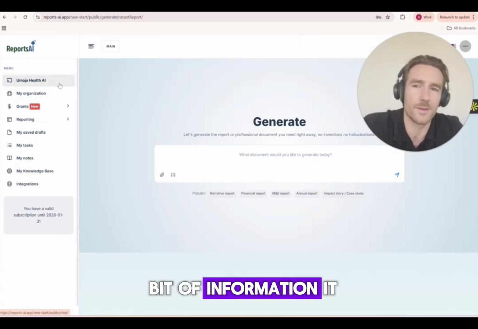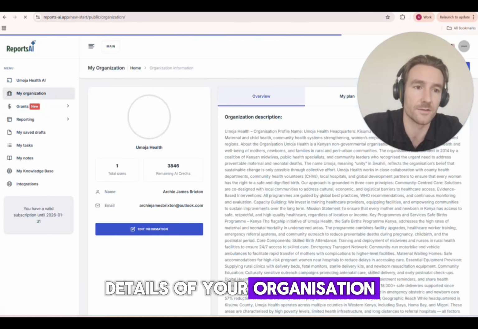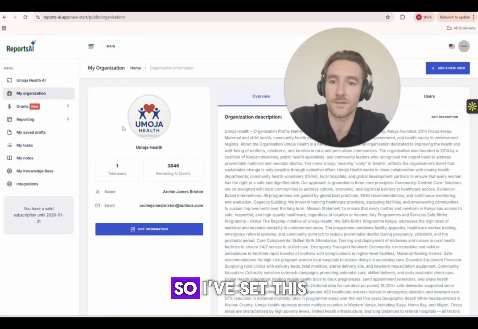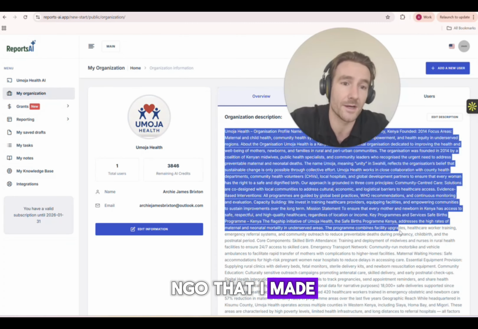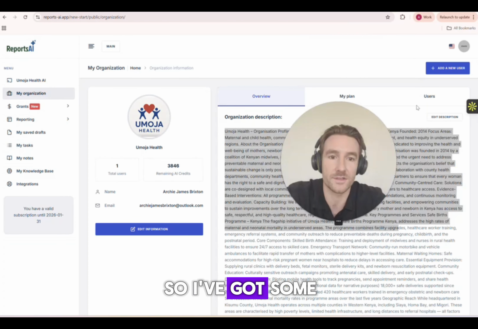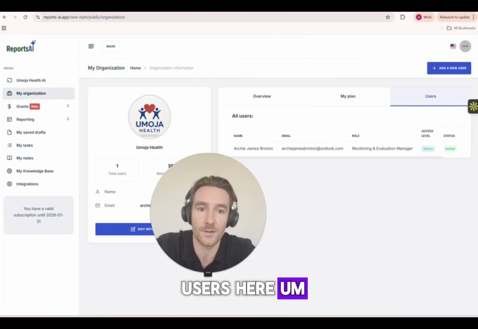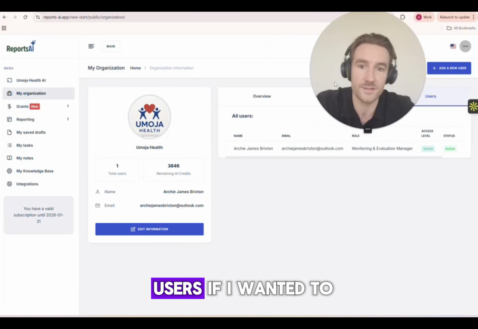And then the only bit of information it will ask from you is details of your organization. This is just to give the platform context of who you are and what you do. So I've set this one up as Emoja Health, which is a fictional NGO that I made up just to use for this demo account. So I've got some details about them in there. I can add additional users here. This is just me in here as a monitoring and evaluation manager. I could add more users if I wanted to.